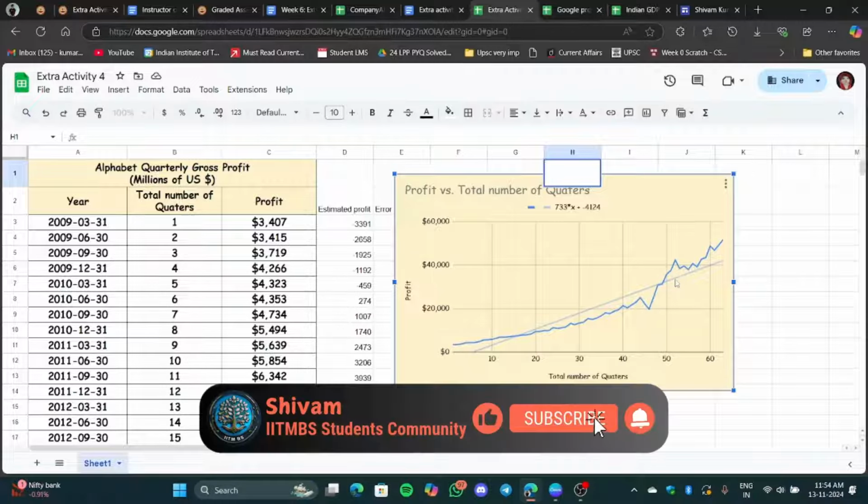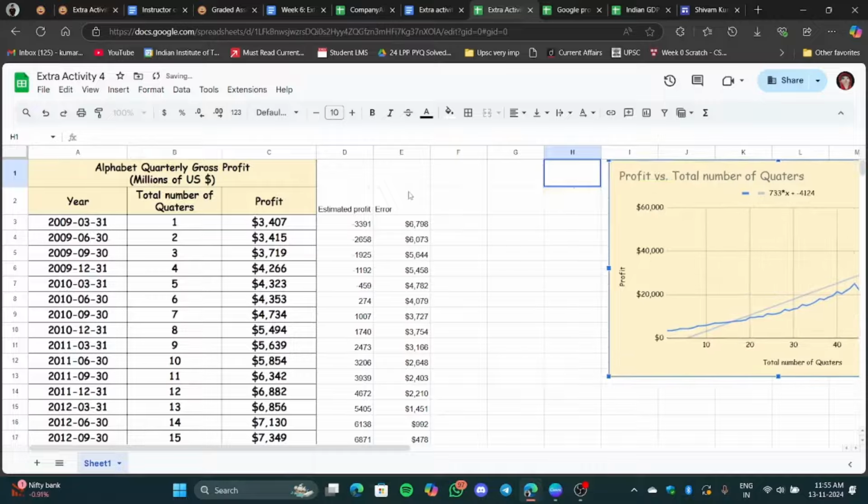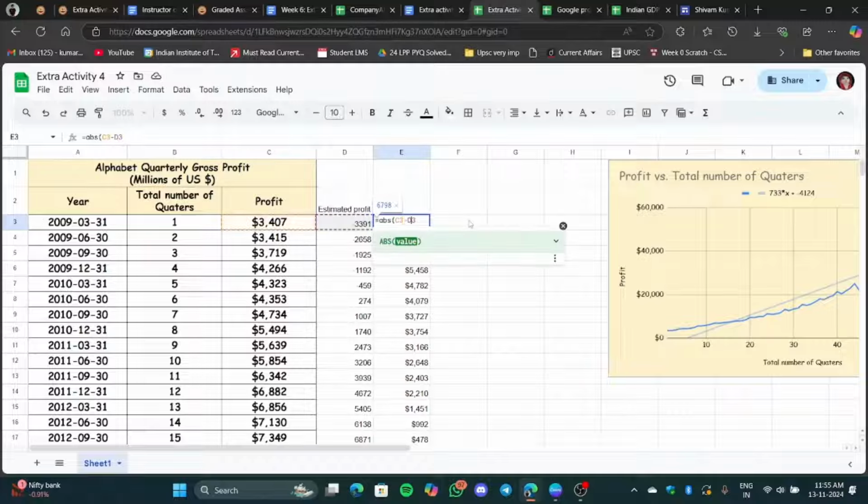There is error, but as the magnitudes are in different directions, they are canceling out. So we don't want to cancel out those errors. For that, we take an absolute value of the error so that the value always stays positive. So we will do the absolute value of this one.